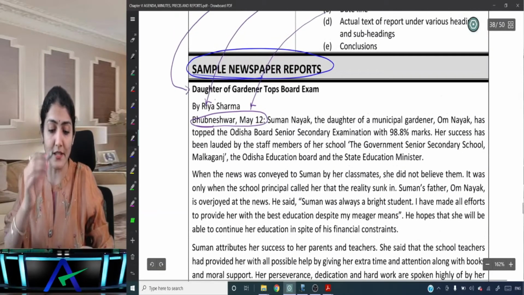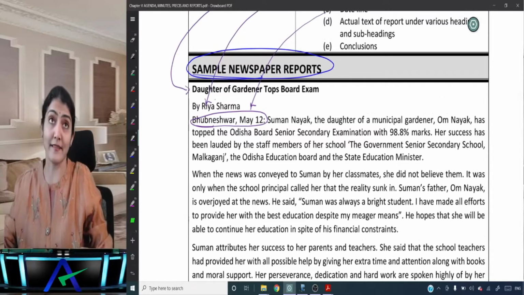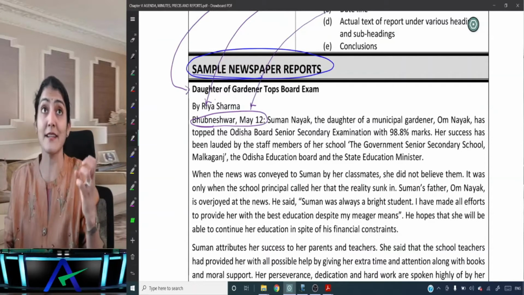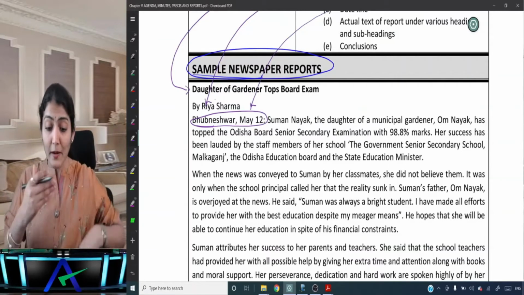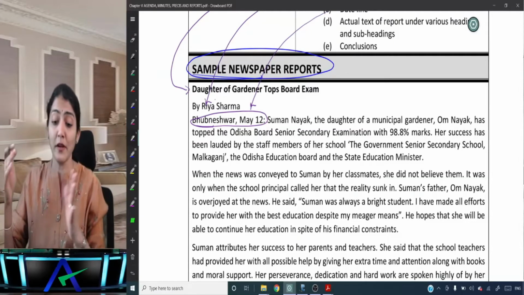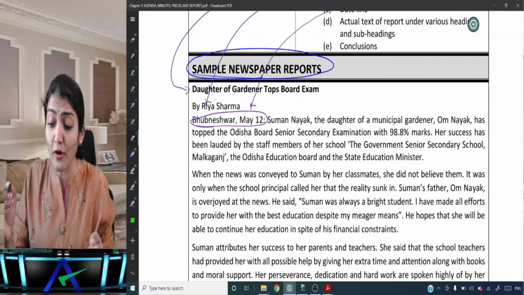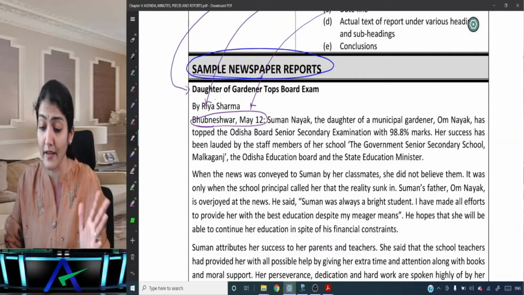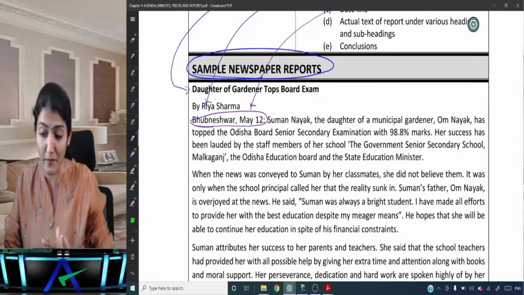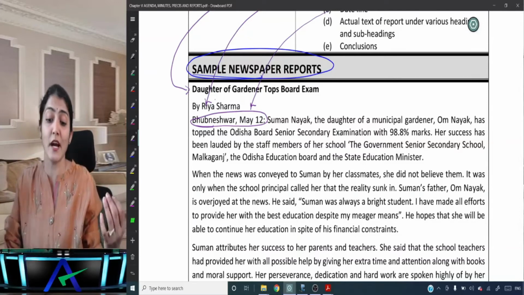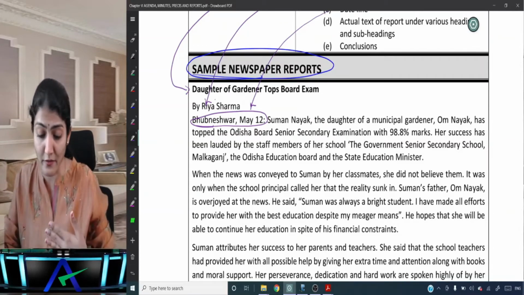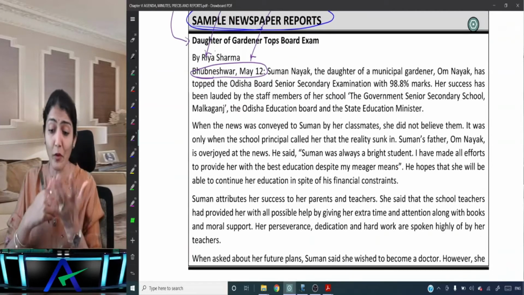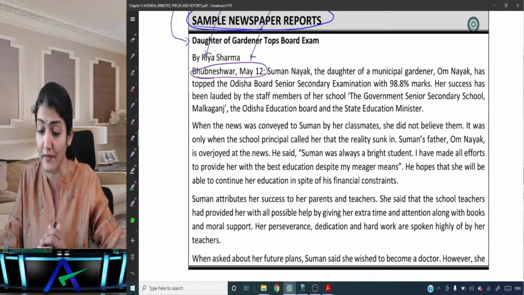So what does it say? Title, daughter of Gardener tops board exam. So it has to be something very catchy, yet precise, concise, yet gives you an understanding regarding what the report is about. By Riya Sharma. Bhubaneswar, May 12. Suman Nayak, the daughter of a municipal gardener, Om Nayak, has topped the Odisha Board Senior Secondary Examination with 98.8% marks. Her success has been lauded by the staff members of a school, the Government Senior Secondary School, Malkaganj, the Odisha Education Board, and the State Education Minister. When the news was conveyed to Suman by her classmates, she did not believe them.